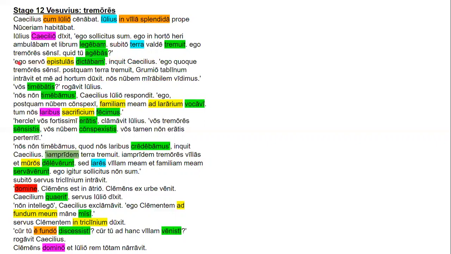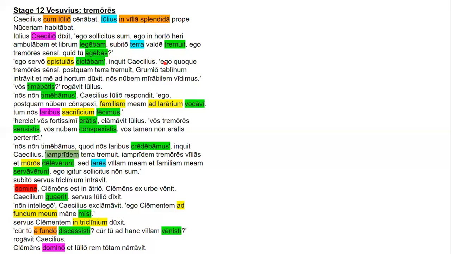So ego is the personal pronoun, the subject. Servo is the dative indirect object. Epistulas is the accusative plural direct object. Dictabam is the imperfect tense verb, first person singular. Inquit is the main clause, a perfect tense verb. Caecilius is the subject of that verb. Next sentence, back to direct speech, so everything in quotation marks.